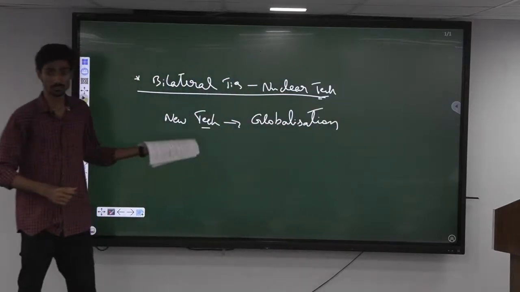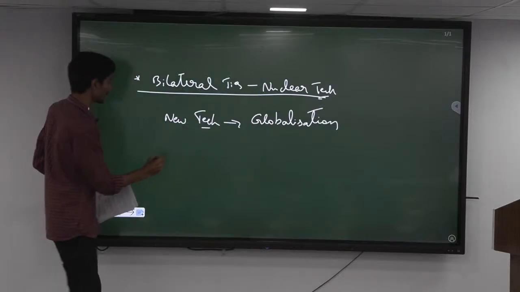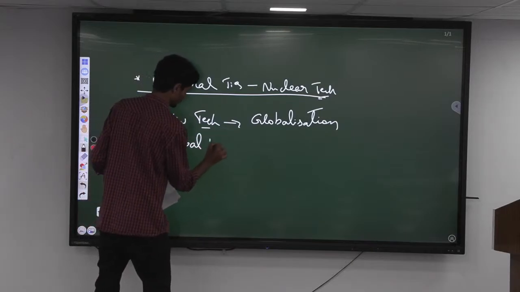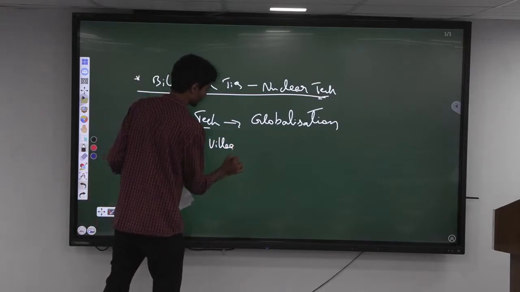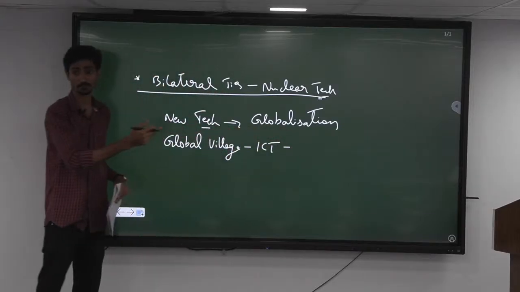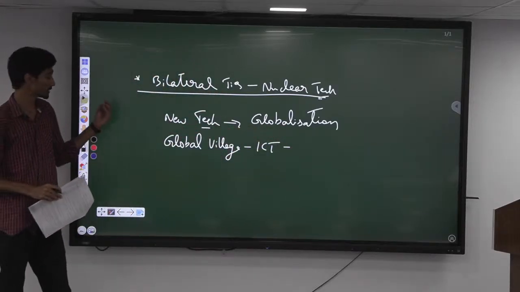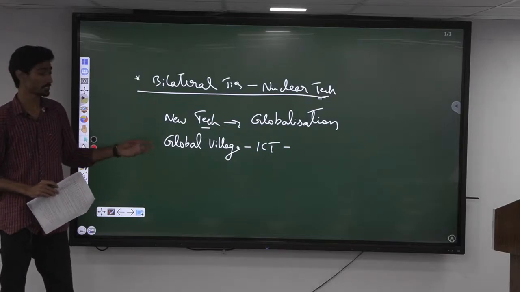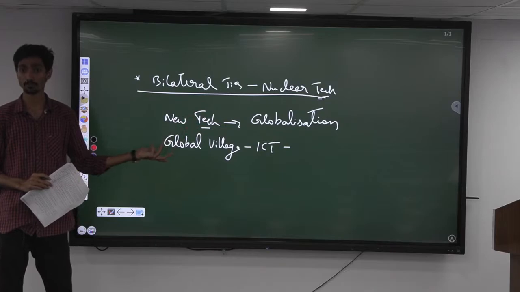How is new technology enabling globalization? Definitely now the idea of a global village is happening mainly because of the latest ICT technologies like Instagram, Facebook, Twitter. Just by a click of one button, we are able to connect to the whole world, right. That is how new technology is further enabling globalization.